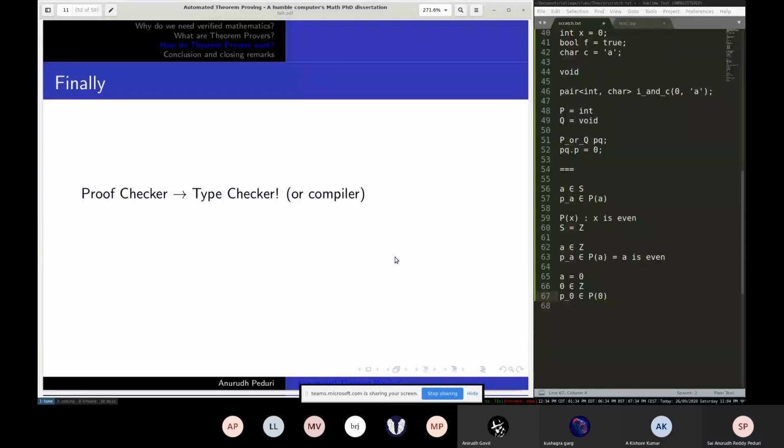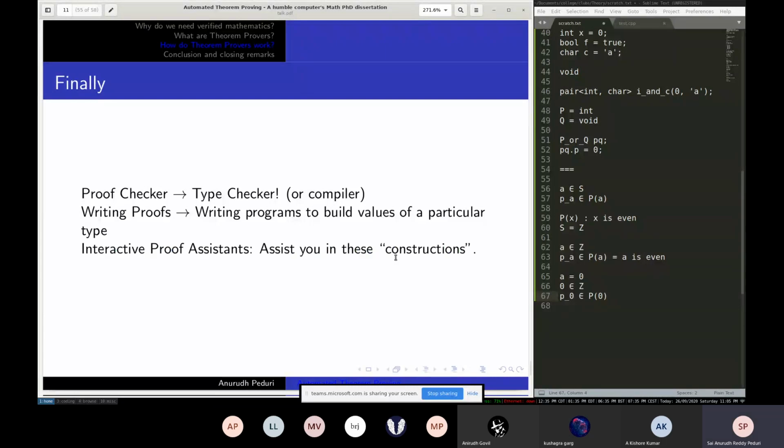As simple as that. And that computers can do very well. So what does your task of writing proofs become? It becomes you have to write a program that effectively, with a sequence of steps, builds a value of the type you're trying to prove, right? And we have these things called interactive proof assistants that I mentioned before, like Coq, Lean, Isabelle, Agda, to name a few. And they just help you in doing these constructions, because just doing it by hand with just naive Curry-Howard is very tedious.